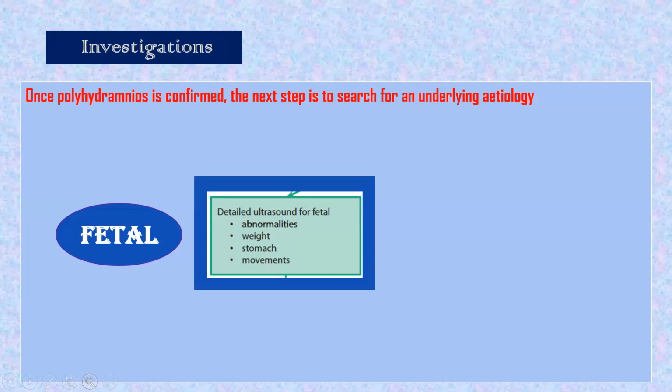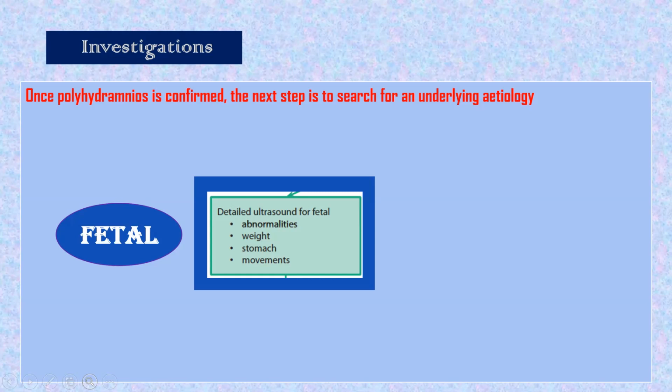For the baby, what we will do? The first thing, how we will know about the baby? The first thing to see about the baby is detailed ultrasound only. So ultrasound to see fetal abnormalities, in weight, small, big, macrosomia, IUGR, stomach. There is gestational age-wise different measurement of stomach. Accordingly, it should be seen. And about baby's movements, movements to be seen. Why?